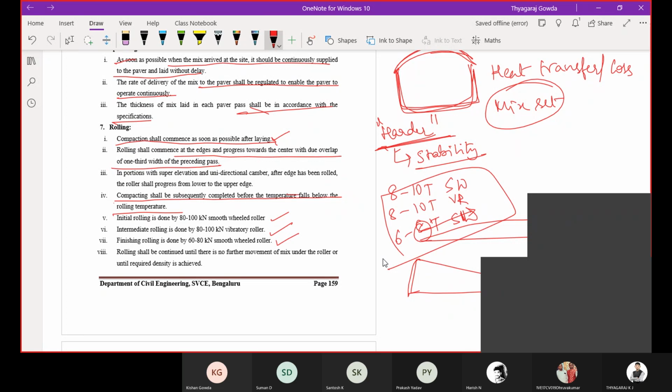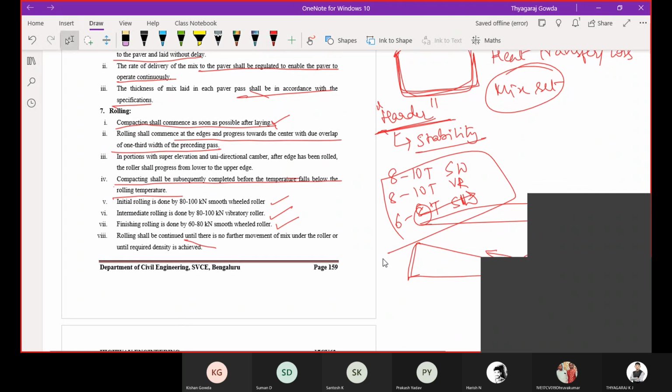Then rolling shall be continued until there is no further movement of the mix under the roller. I told you in the last class, whenever you are rolling the bituminous mix, because of the temperature it behaves like plastic.